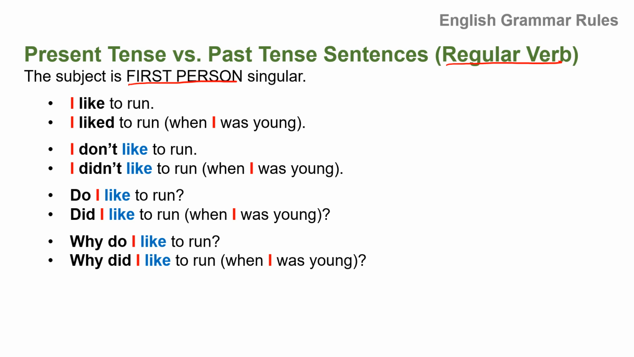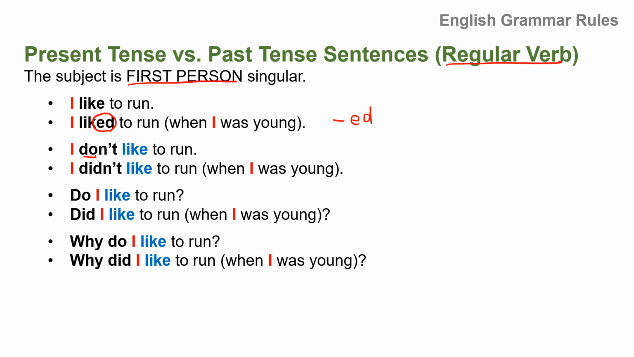I like to run, present. I liked to run when I was young, this is past tense. So this is regular, so you put ed at the end of the verb. I don't like to run. This is negative, so use do not.